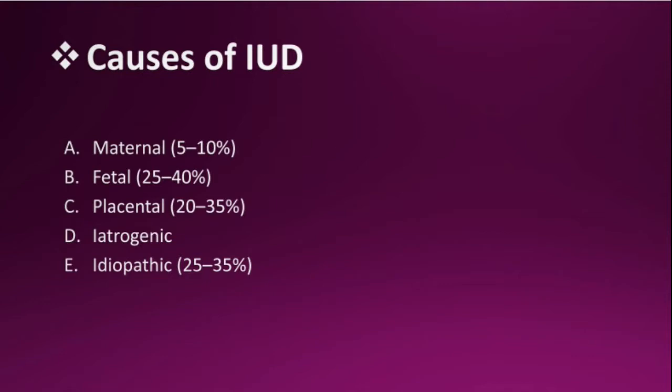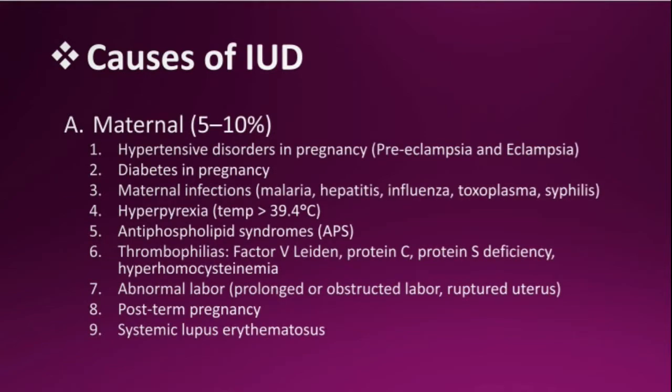There are some causes of IUD like maternal, fetal, placental, iatrogenic, and idiopathic. Fetal is the most common cause. Now, the causes of IUD. For maternal causes: hypertensive disorders in pregnancy like preeclampsia and eclampsia. Diabetes in pregnancy. Remember the patient Annie?